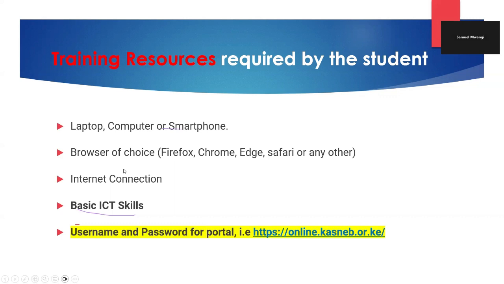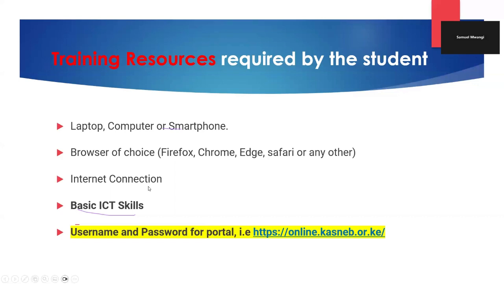And when I talk of browser, I'm talking of Firefox or Chrome or Edge or Safari or Opera Mini or any other that you are comfortable with. That software that you normally use to access the internet is what I'm calling the browser here. Then, of course, you do need an internet connection. And by the fact that you are in this meeting, it confirms that you already have an internet connection that should facilitate you to do the training as well as access the CBE training.